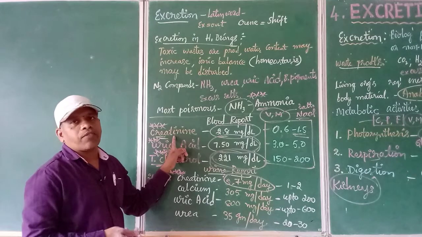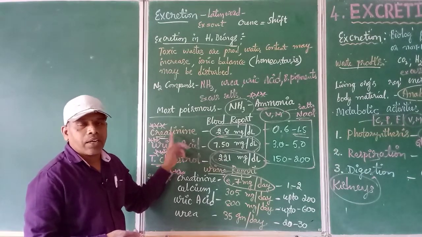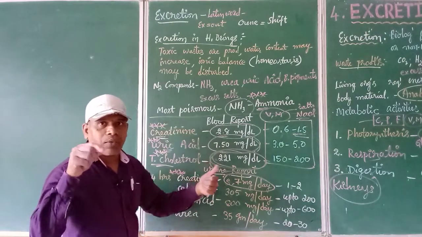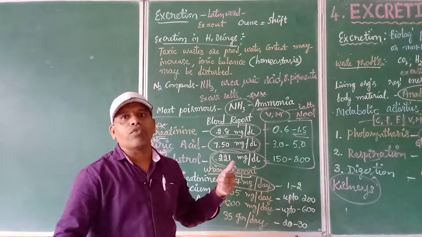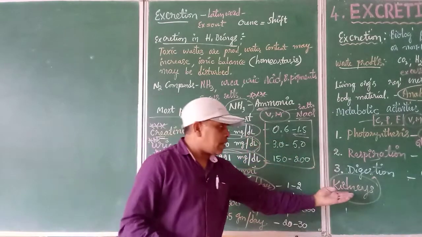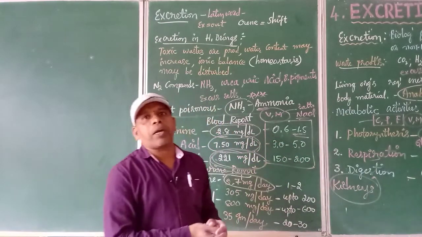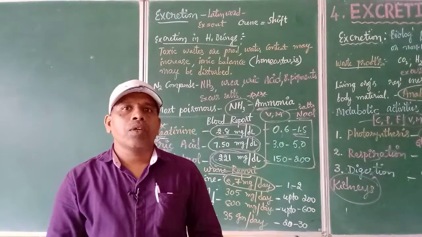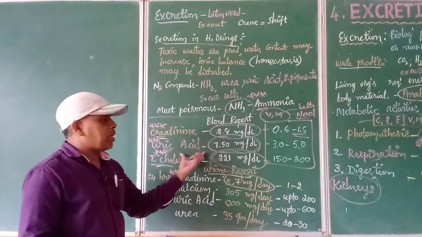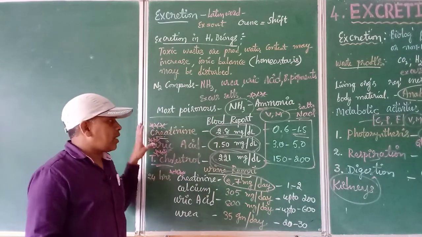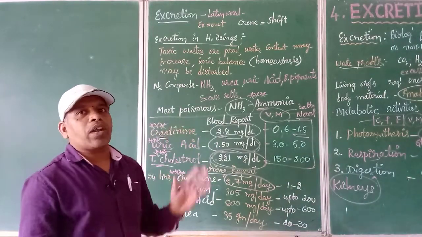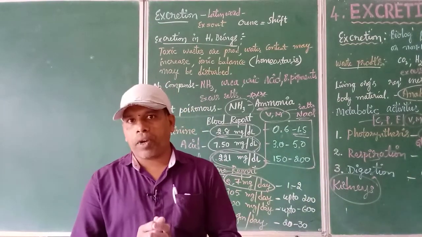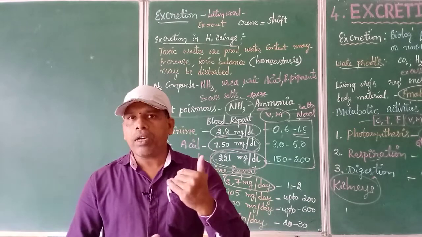The most important one is this. It will indicate the functioning of our kidneys: the creatinine level in our body, whether in the blood or in the urine. It will give a hint. So immediately we need to consult a doctor who is a specialist in this, that is, kidney problems. Whatever values we have got are at danger levels, so it indicates malfunctioning of the kidneys, that the functioning of the kidneys is not in a proper way.